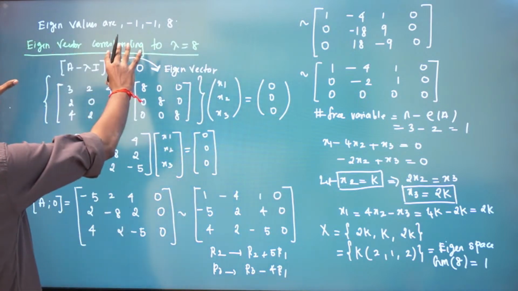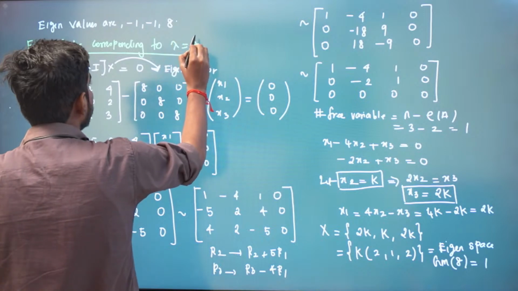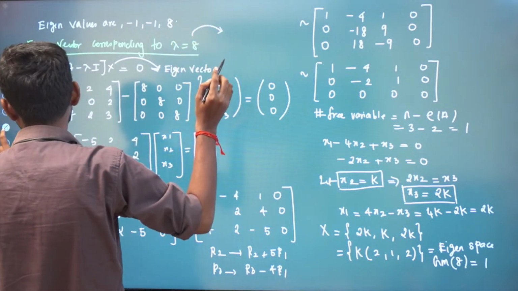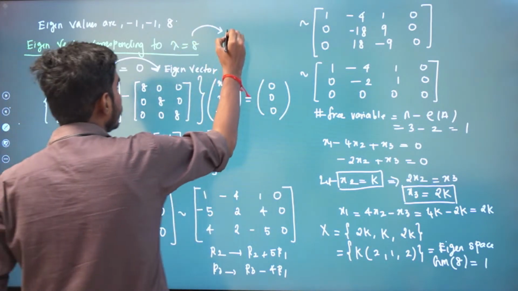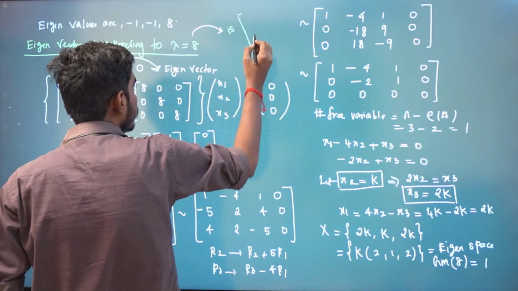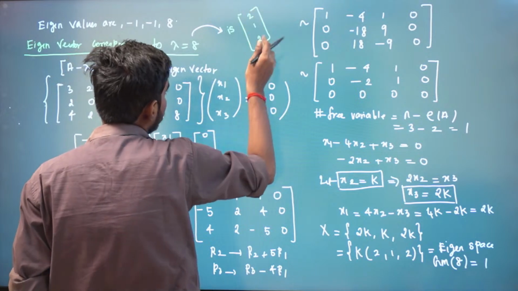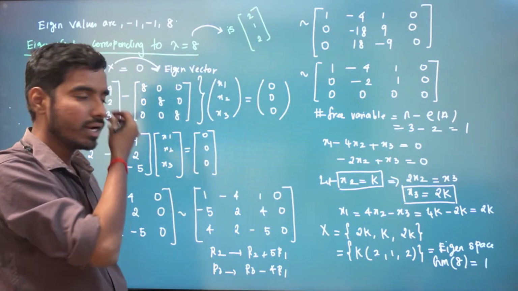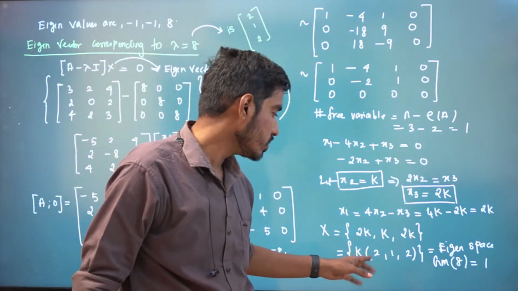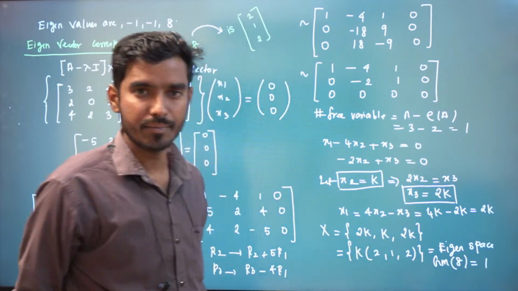So the eigenvector corresponding to lambda equal to 8 is given by, you just write the matrix in column form. So 2, 1, 2 is our eigenvector. Any one you can write, or else you can write 4, 2, 4, anything, right?